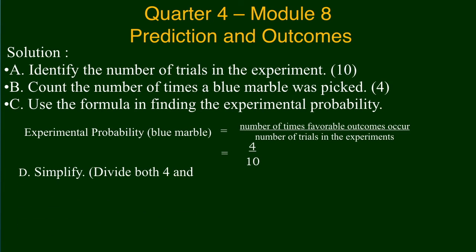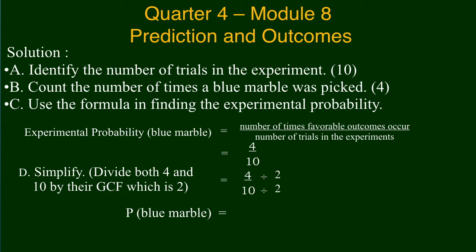We need to simplify 4 over 10 by dividing both 4 and 10 by their GCF, which is number 2. 4 divided by 2 is equal to 2, and 10 divided by 2 is equal to 5. So P blue marble is equal to 2 over 5. It means that in every 5 trials, there are 2 blue marbles that can be picked from the bag even without looking inside it.